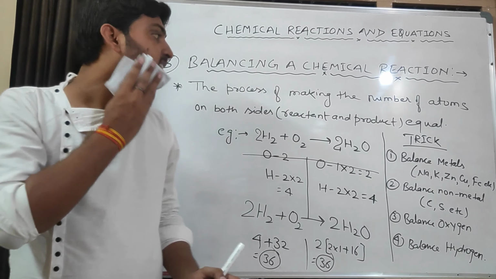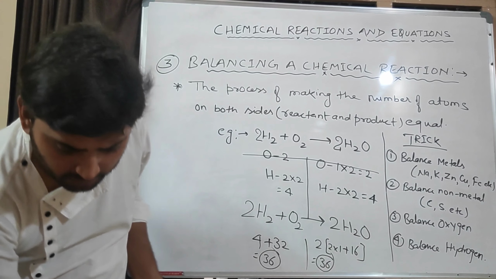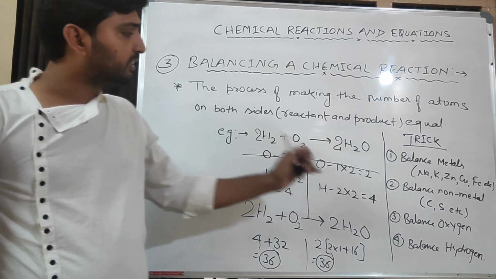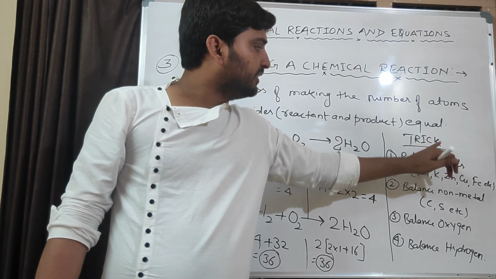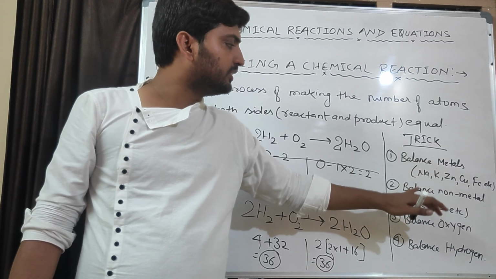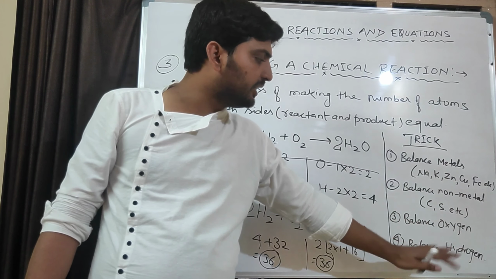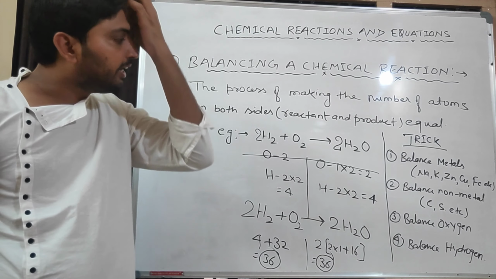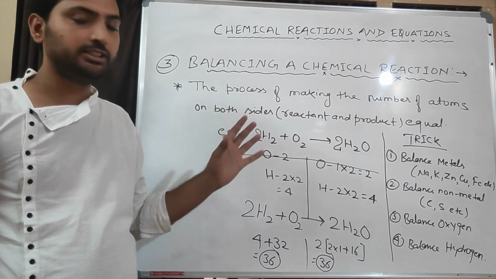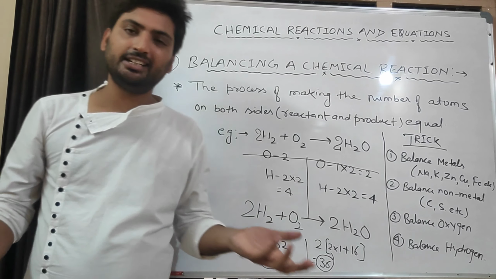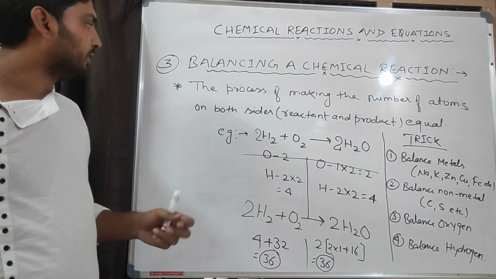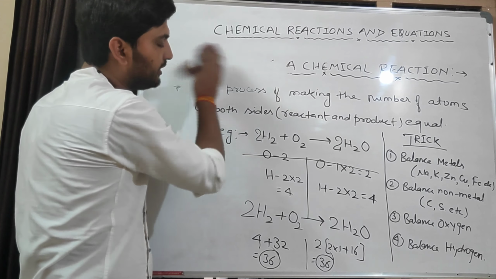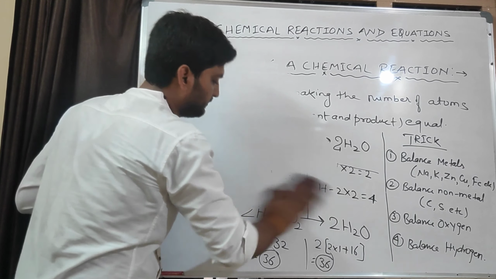Okay, got it? Now we will do many more examples on balancing a chemical reaction. But you need to copy this trick: balance metals, then non-metals, then oxygen, and then hydrogen. We will also learn another method for balancing a chemical reaction, but this is the primary method in NCERT and different books. Okay, so example number 2. Copy it or just take a screenshot.